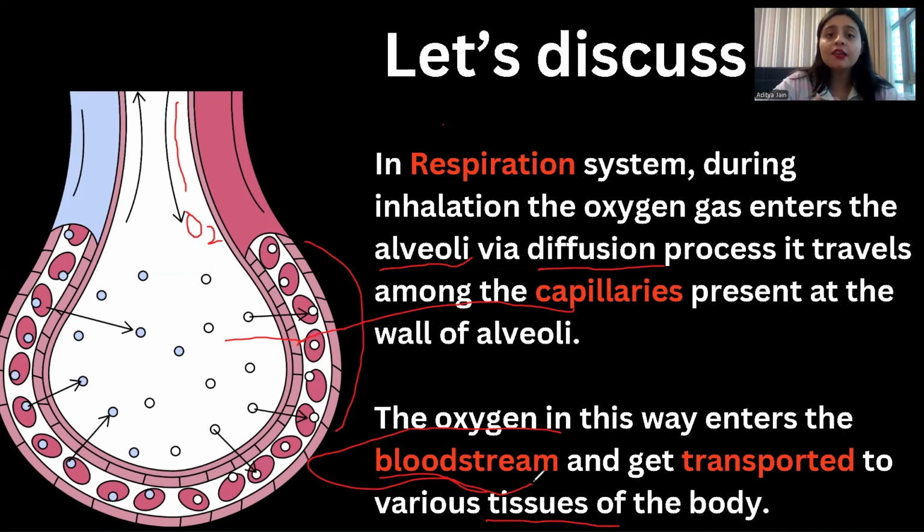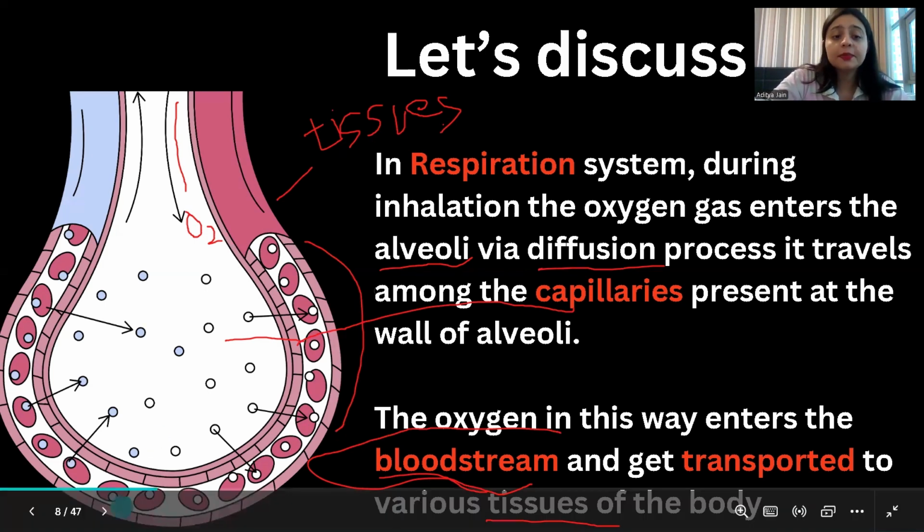In this way, oxygen from the alveoli is transported into the capillaries, which are directly connected to the various tissues of our body. And then what do these tissues do? These tissues help in transporting the oxygen throughout our body. Okay, now I'm going to tell you about the bloodstream. What is blood, and how are we going to connect the blood with the bloodstream? What is it all about?